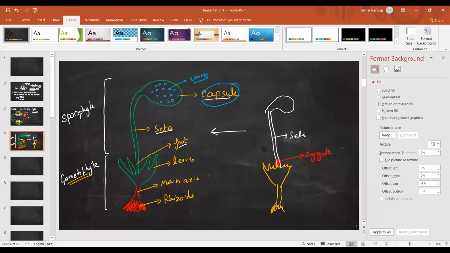Okay, then now I'm going to show you a diagram which is part of your NCERT. Chapter 3. Just a second.